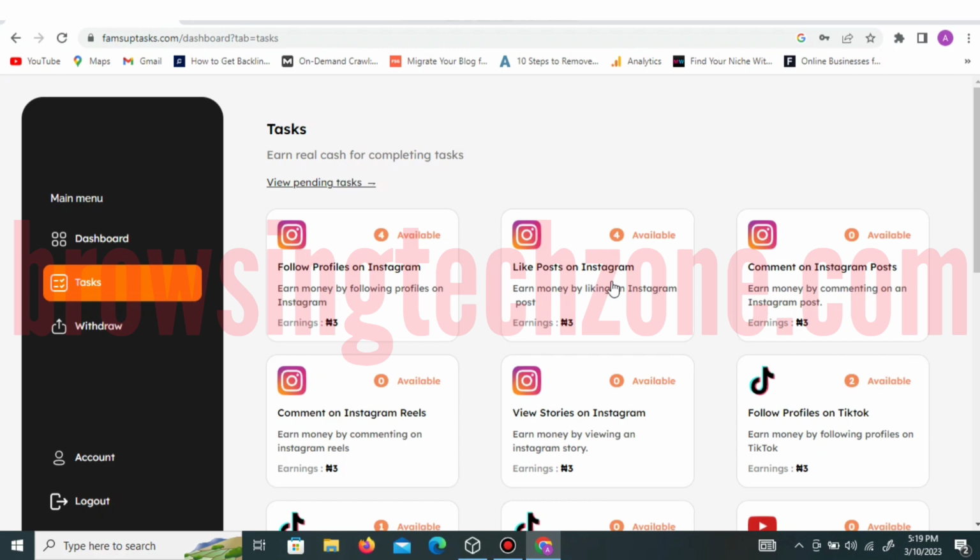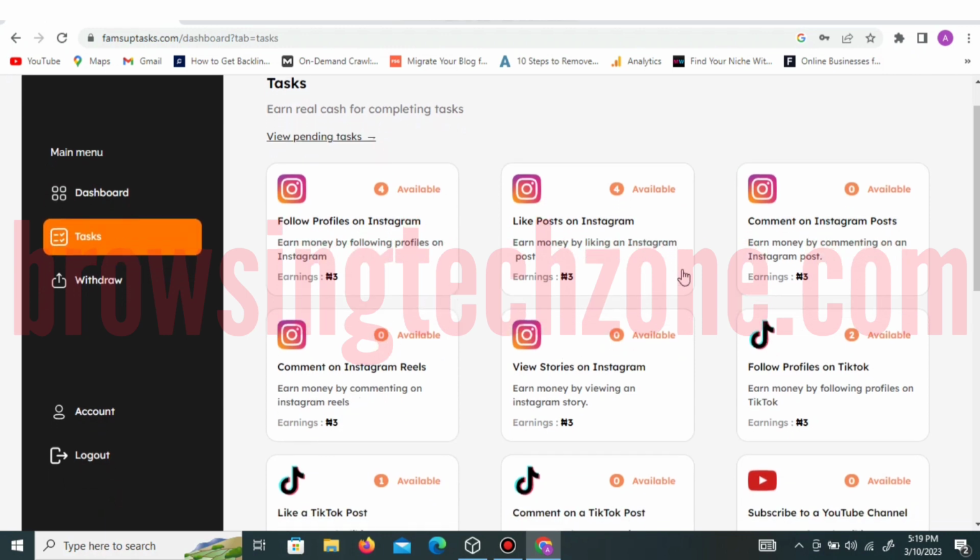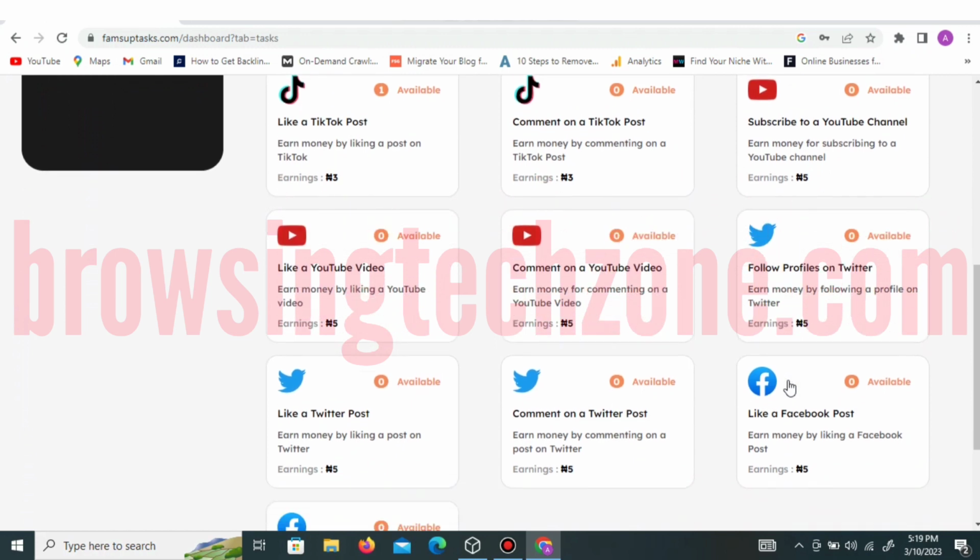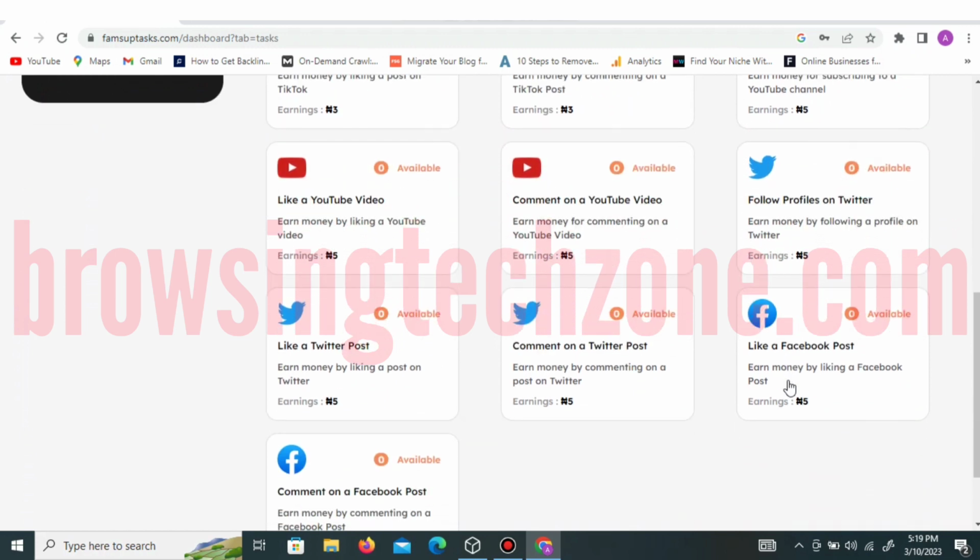This is to like a post on Instagram. This is for comments. This is comments on reels. This is comment on post. This is view stories, and it is like that. Can you see? You can see each label on the tasks. So each label is telling you what you are required to do before you earn the particular amount of money on the task. So that is that about Famsuptasks.